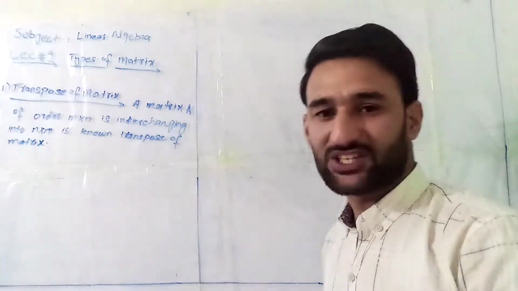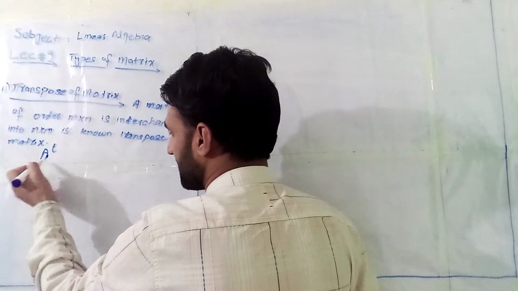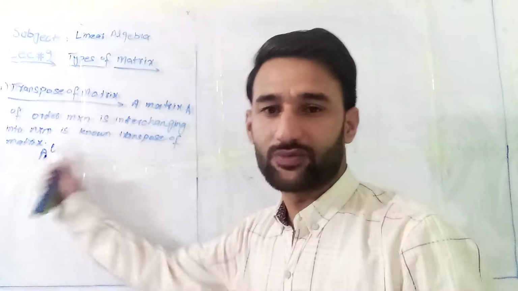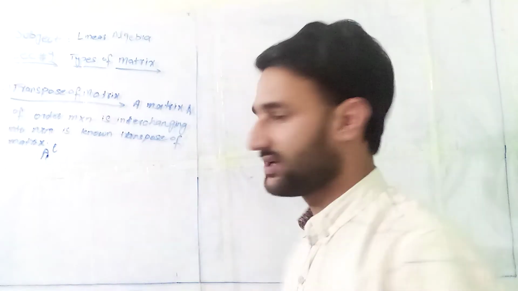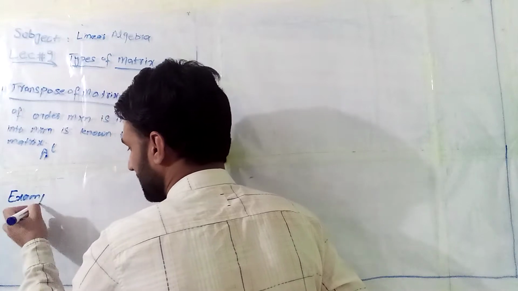In mathematics we write it as A transpose. A transpose means we change the columns into rows and the rows into columns. I'm going to give you a very simple example.